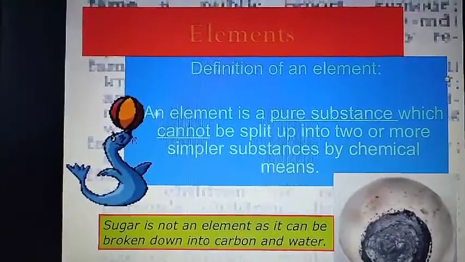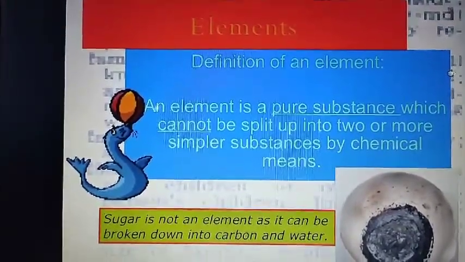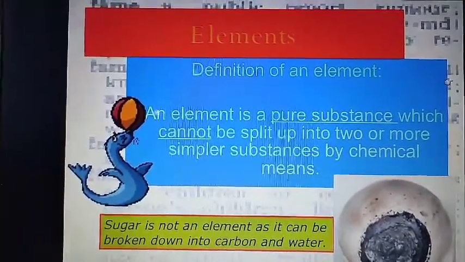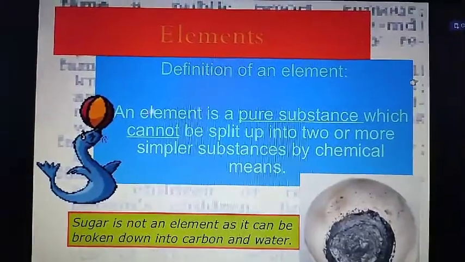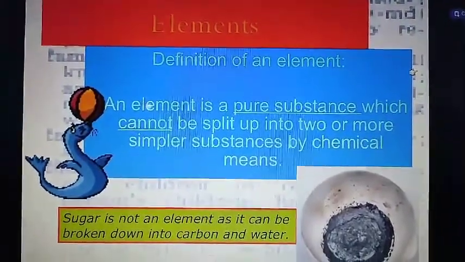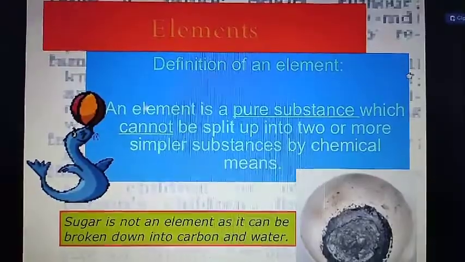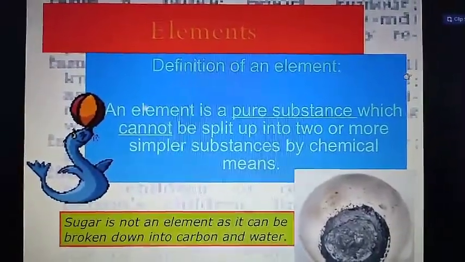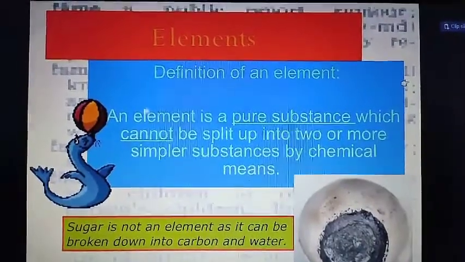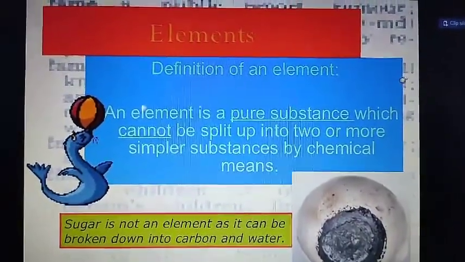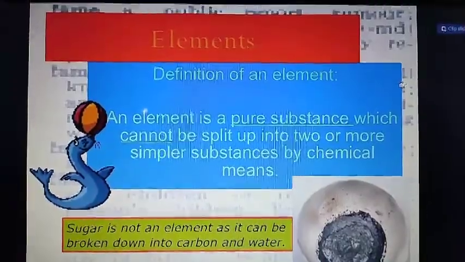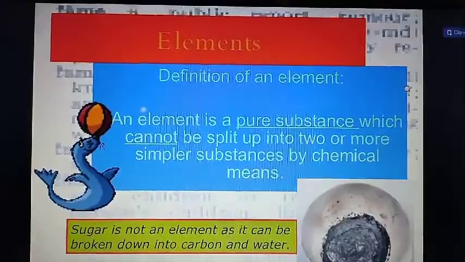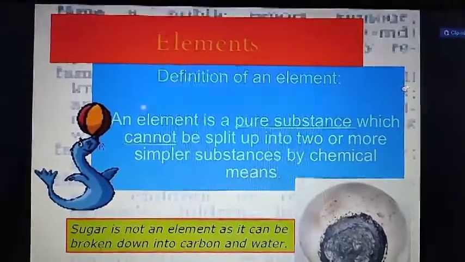Then how are we going to define an element? An element is a pure substance which cannot be split up into two or more simpler substances by any physical or chemical means. No matter which method you apply, you cannot split any element into simpler substances. You cannot break down or separate an element into simpler substances.